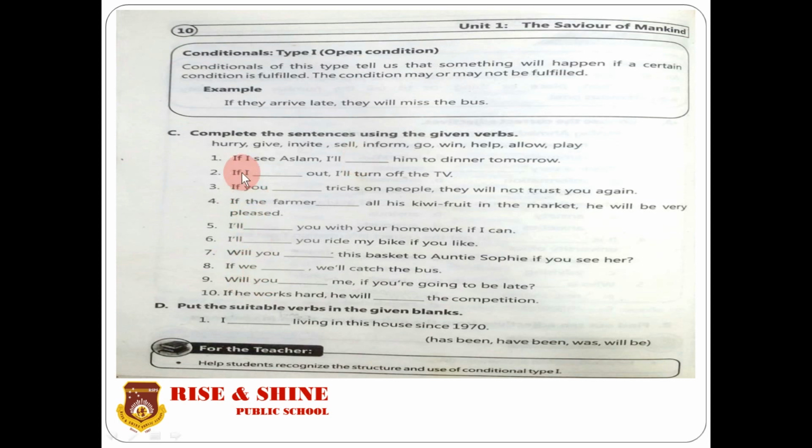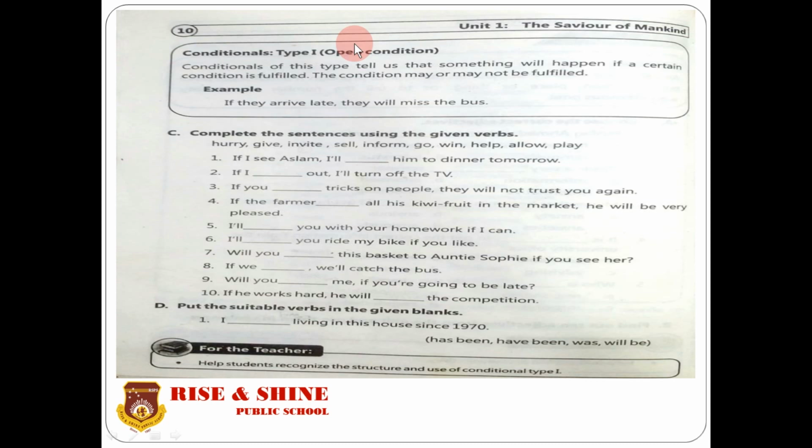You can see the example: if they arrive late. Here this clause begins with if, so the conditional sentence is given: if they arrive late. Here the verb given is arrive, so you see that this is the present tense. And they will miss the bus. This part of the sentence shows that it is future indefinite tense. So our first conditional sentence has two parts. The first one is present indefinite and the other is future indefinite.